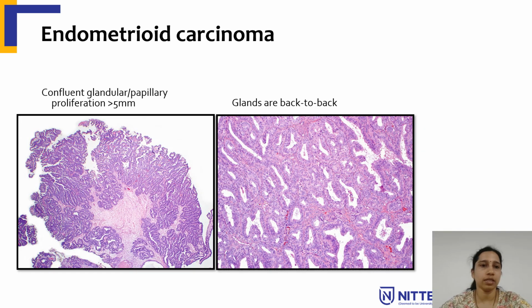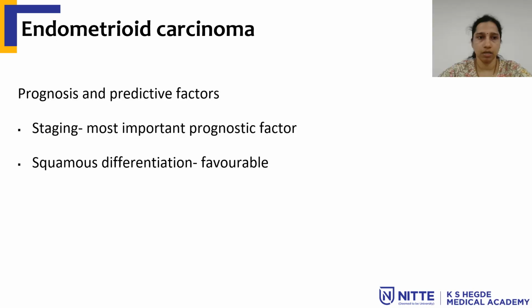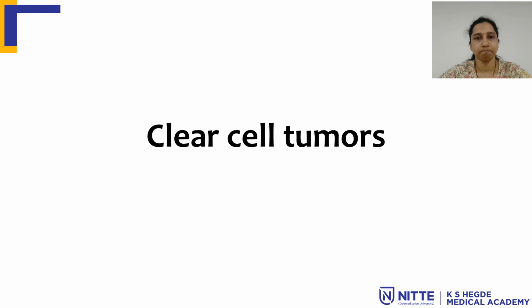On histopathology, we can see confluent glandular pattern with no intervening stroma. Here there is back-to-back arrangement of atypical glands. Prognosis is usually good, and staging is the most important prognostic factor. It is known to have squamous differentiation, and if there is squamous differentiation, the prognosis is favorable.